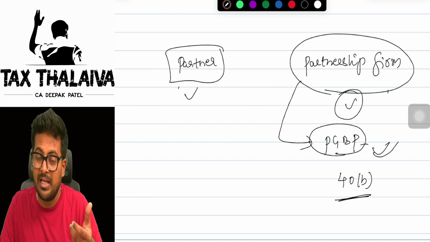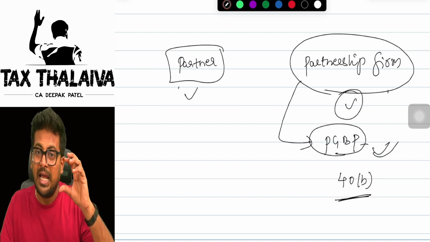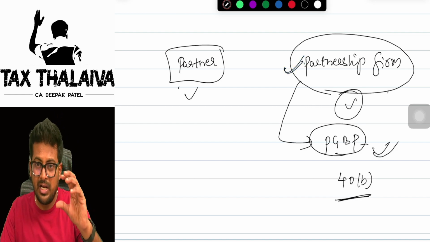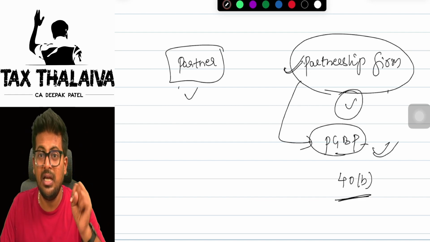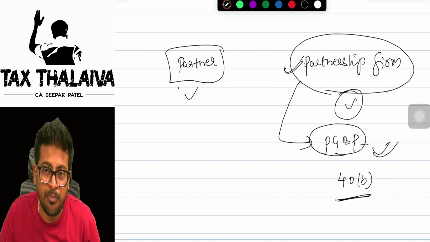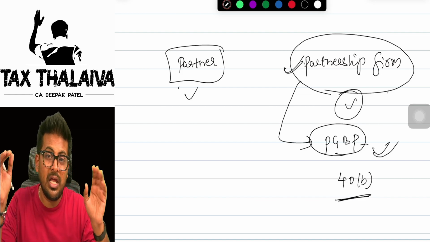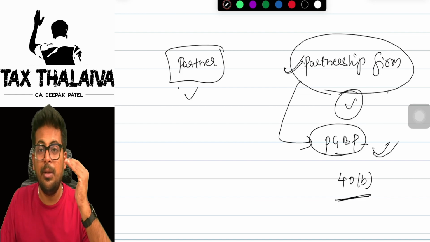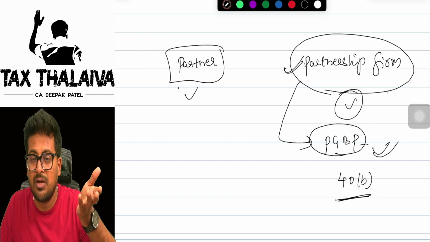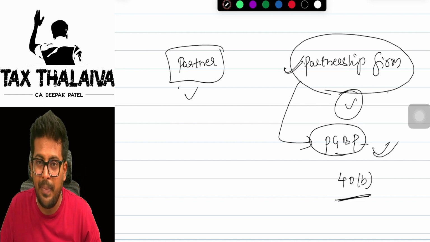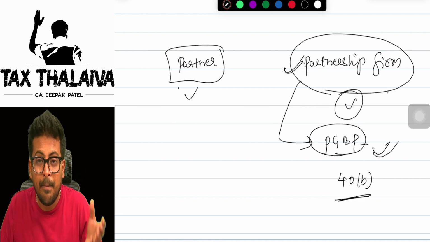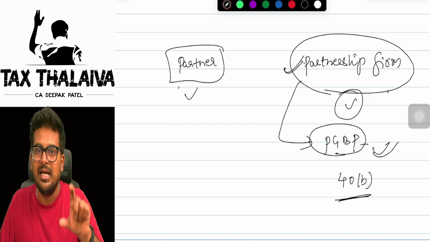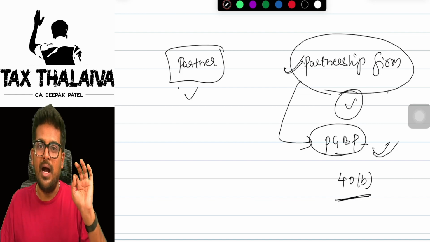So if it is disallowed, that disallowed expenditure is already taxed in the hands of the partnership firm. That disallowed expenditure due to section 40B will already be taxed in the hands of the partnership firm. Then the same amount cannot be taxed again in the hands of the partner. Yes or no? So whatever expenditure 40B allowed, did the partnership firm pay tax on that? No, it did not pay, because it was allowed as a deduction. So that 40B allowance is taxable in the hands of the partner.